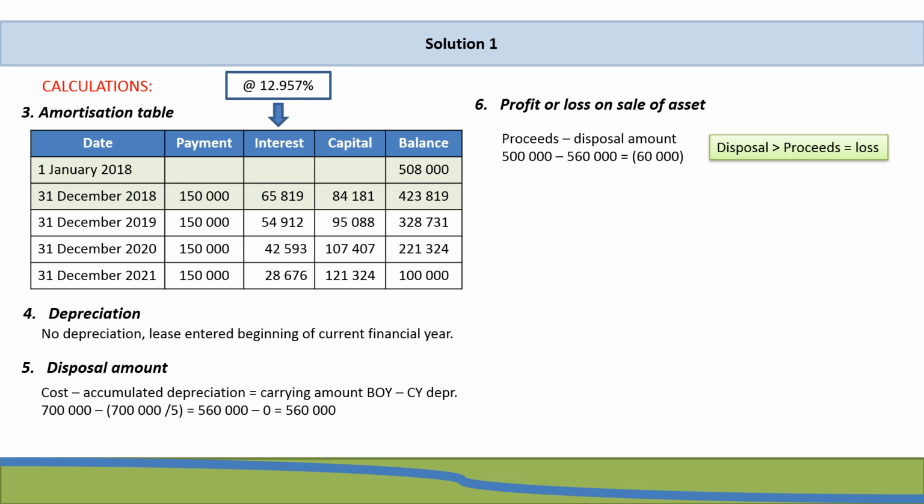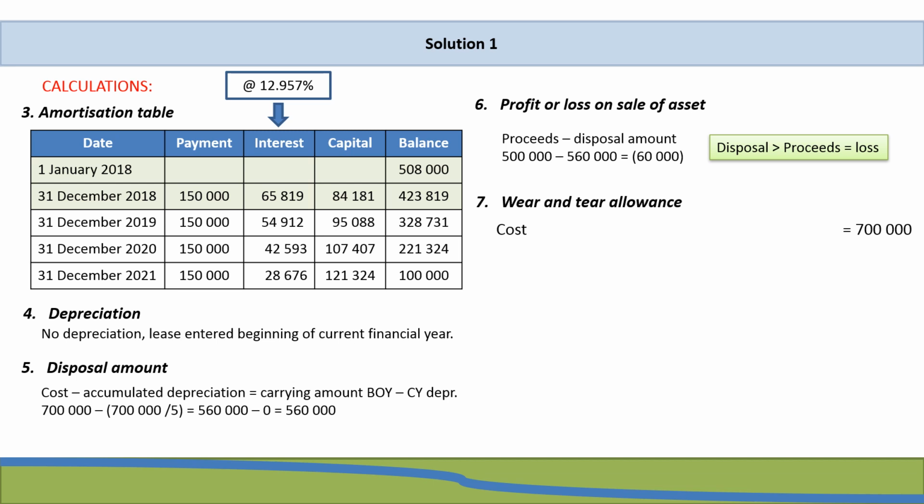So therefore, we still need to know what is our tax base as well as what is our wear and tear allowance for the current financial year. So if we calculate our wear and tear allowance, we will start with the cost price being 700,000 Rand. Then this asset was originally brought into use in the 2017 financial year.